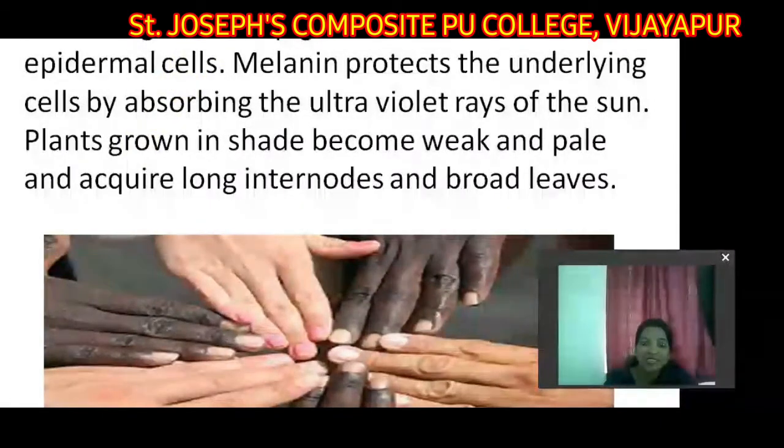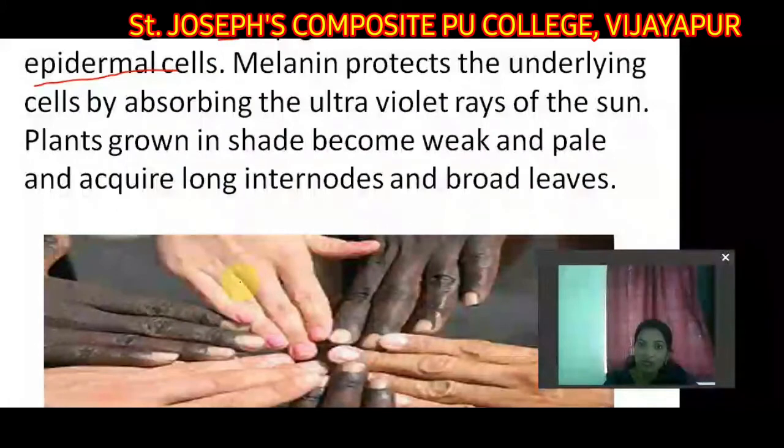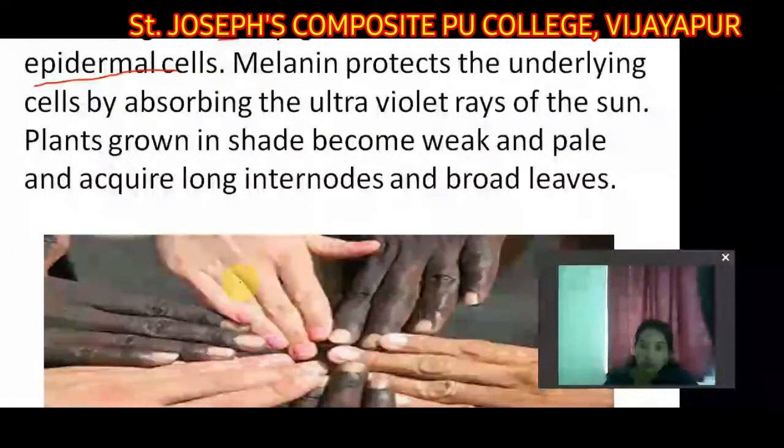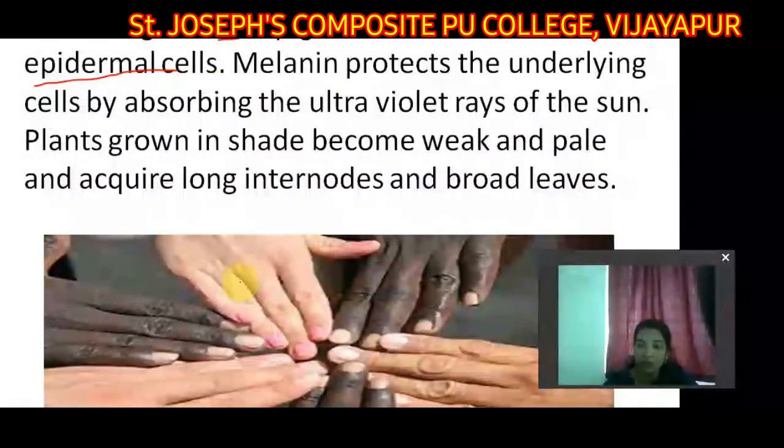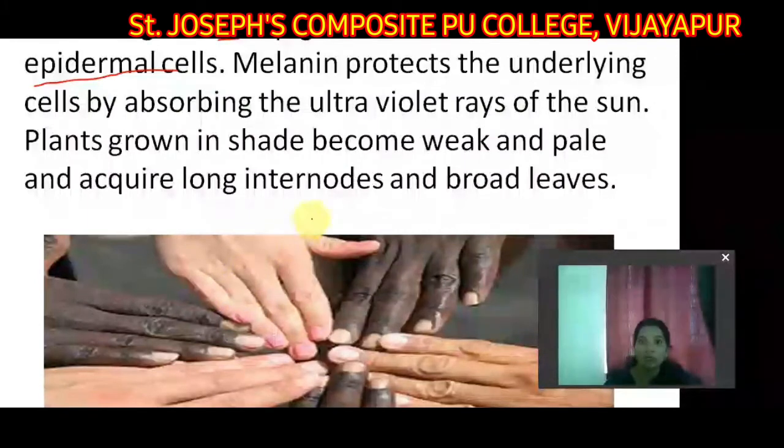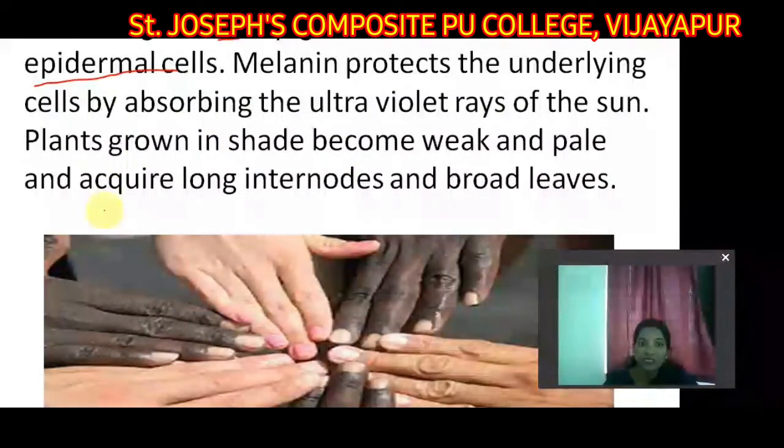Strong sunlight affects human skin by increasing the dark pigment, that is melanin, in the epidermal cells. When you stay in front of sunlight for 1 hour, 2 hours, automatically the exposed part is affected by the UV rays, and melanin pigment is produced, and automatically it becomes black in color. So melanin protects underlying cells by absorbing the ultraviolet rays of the sun.